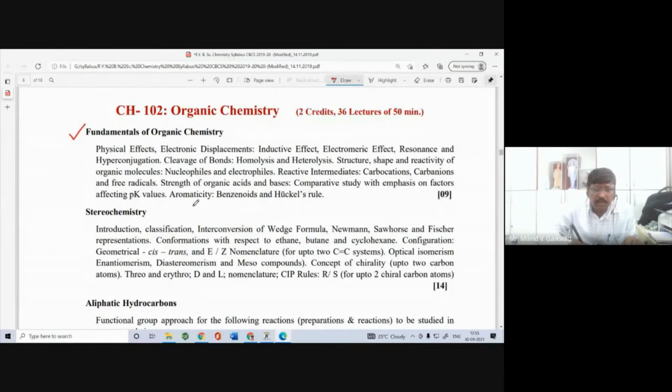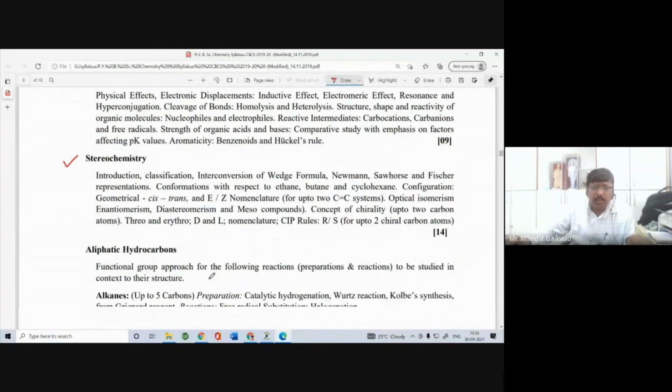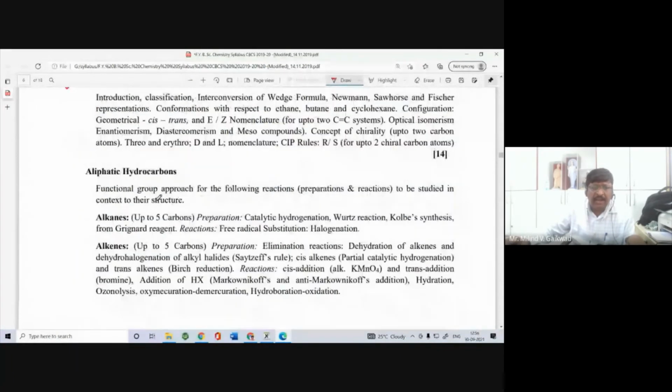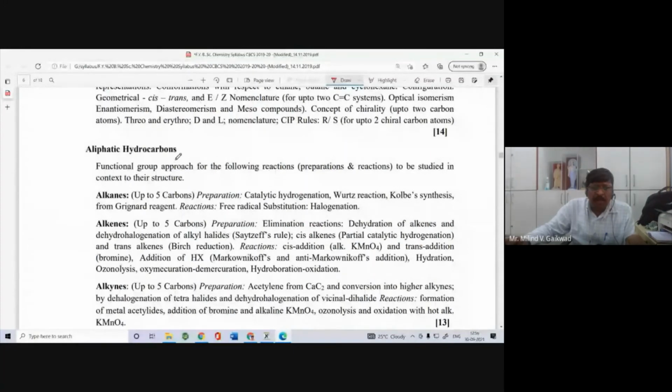And also you have to learn aromaticity, that is Huckel's rule. Second topic is stereochemistry. There we learn how to draw the structure of the organic compound. We learn cis and trans isomerism, and next topic is aliphatic hydrocarbon. In aliphatic hydrocarbon, you have to learn some concepts in functional groups. We have to learn in detail about the chemistry of alkane, alkene and alkyne.